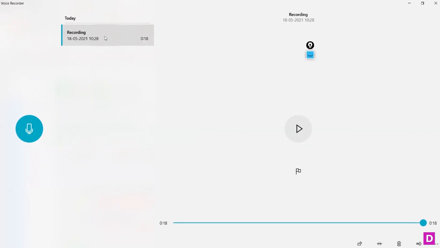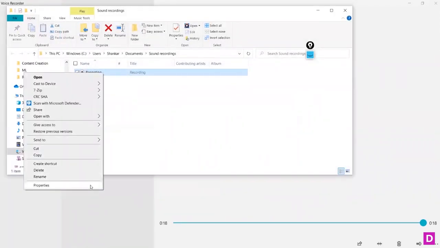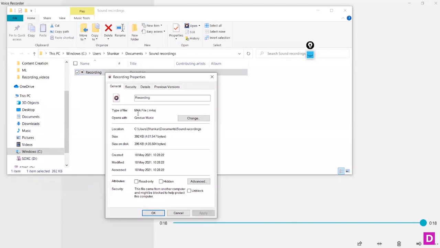So let's save this file and open the file location. Let's check what the file format is. The file format is .m4a, and the .m4a file format is not supported.